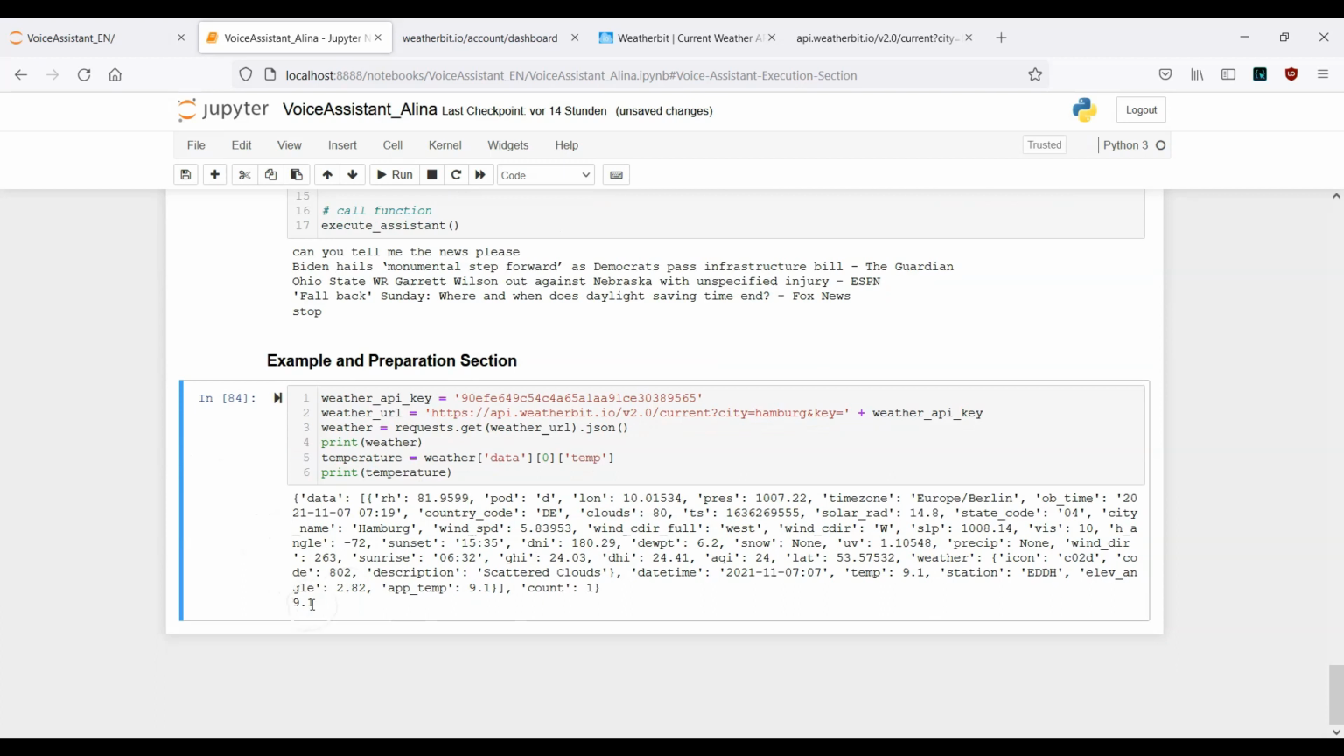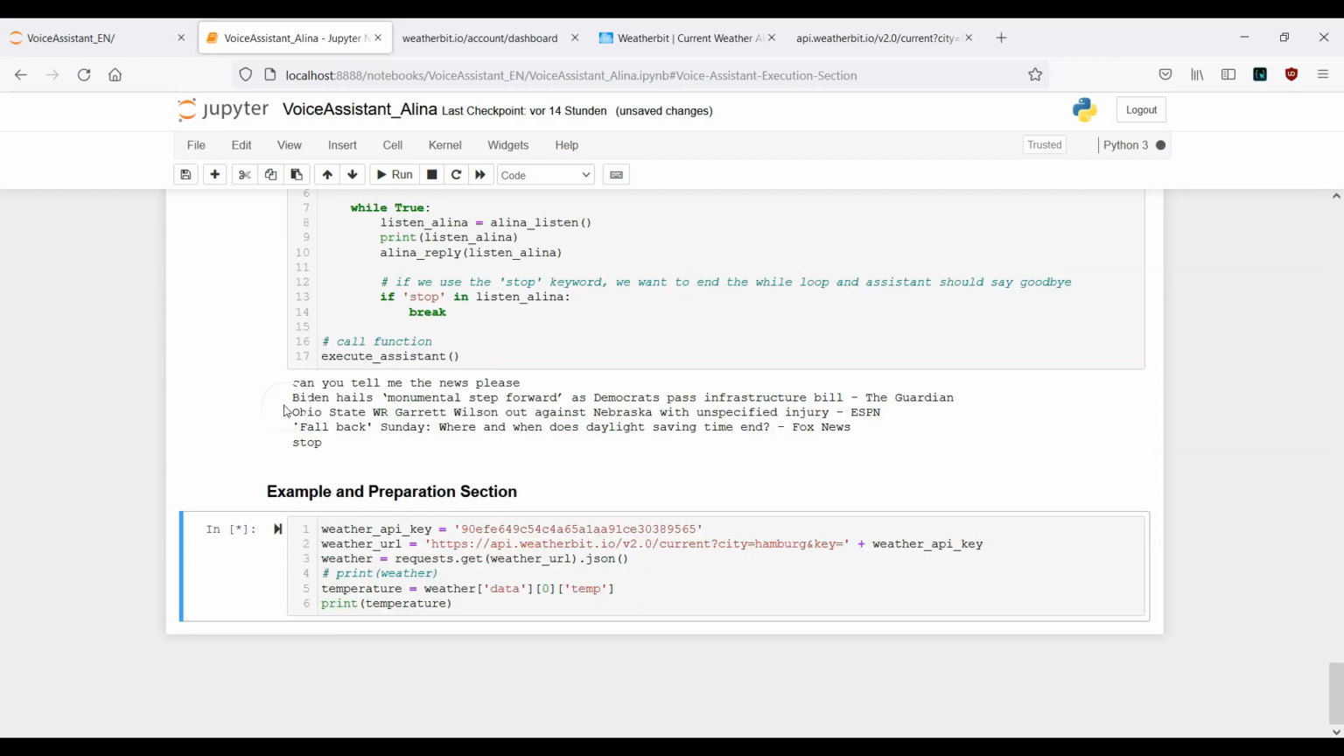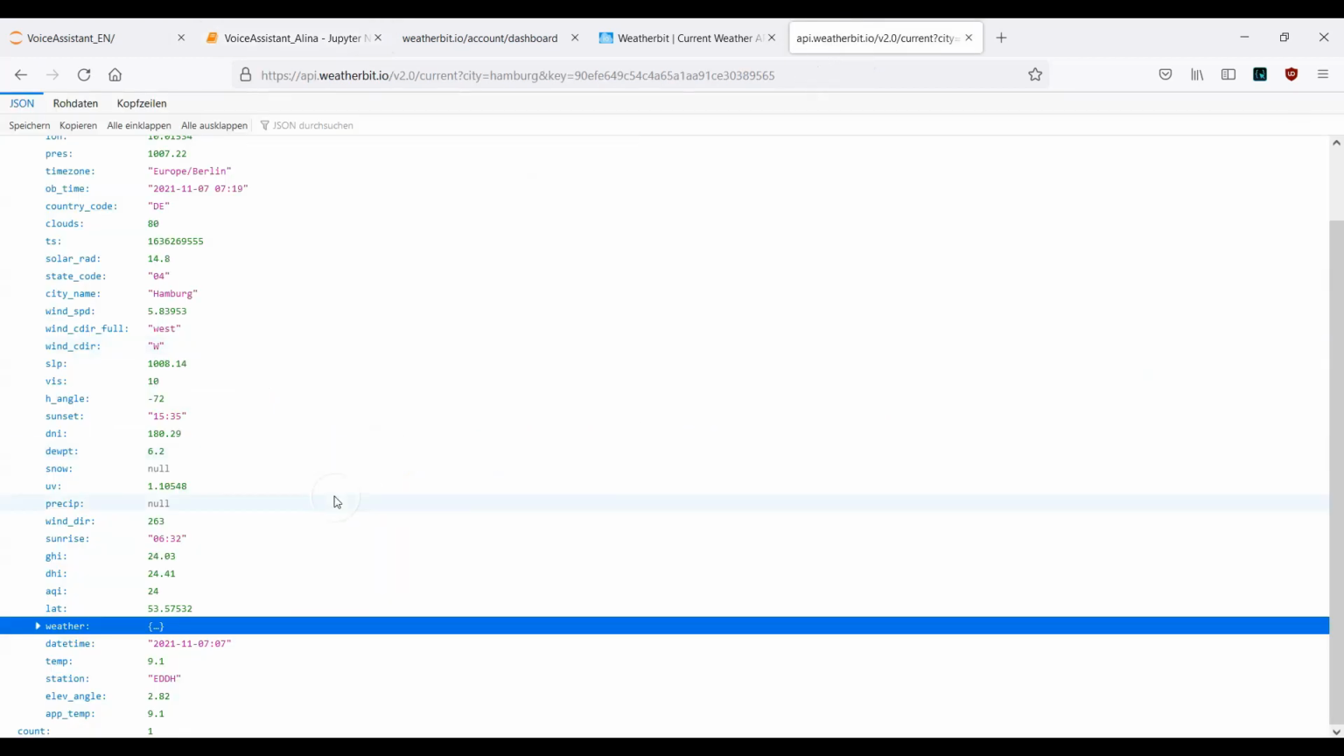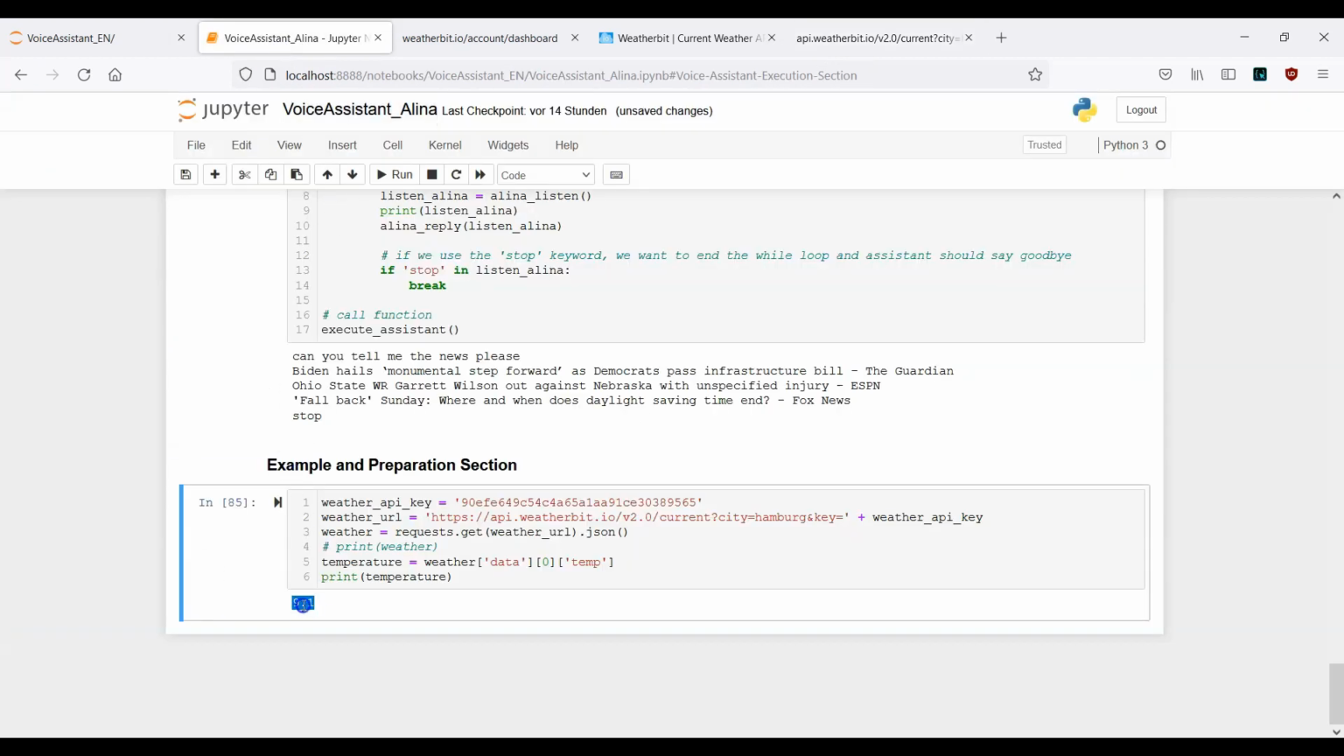And now this is actually what we want to have. So maybe I can comment the last one out so we don't get back this JSON data. Let's run it, and you see here, this is the temperature we are searching for. This 9.1 is exactly this one.